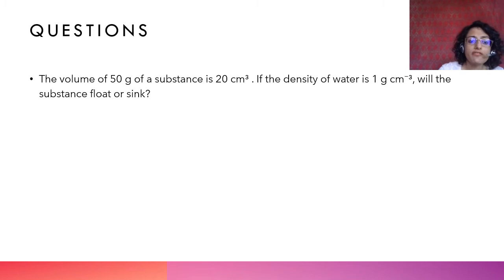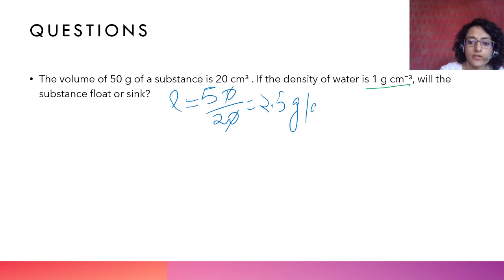Alright. The volume of 50 gram of substance is 20 centimeter cube. If the density of water is 1 gram per centimeter cube, will the substance float or sink? Simple. If an object is denser than water, it will sink. If the object is lighter than water, it will float. So what we'll do is find the density: 50 upon 20, 2.5 gram per centimeter cube. This is higher than the density of water, therefore the object will sink.